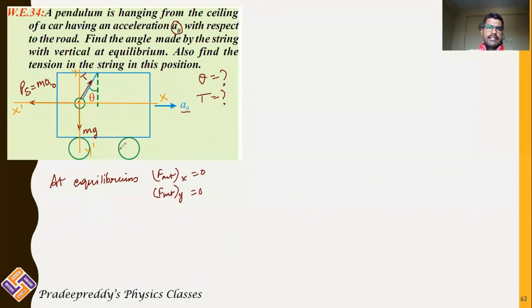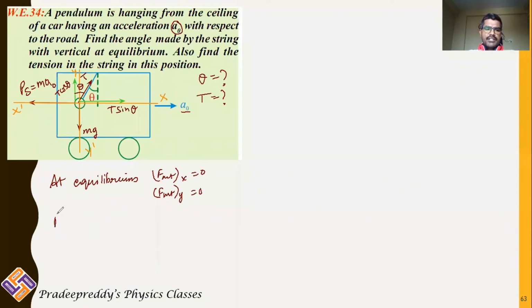I can resolve this tension into one component along horizontal and the other along vertical, with an angle theta here, vertically opposite angles. So I can write T cos theta and T sin theta. Along vertical, how many forces are acting? T cos theta and mg. Along horizontal, two forces: T sin theta and the pseudo force, which acts left side.